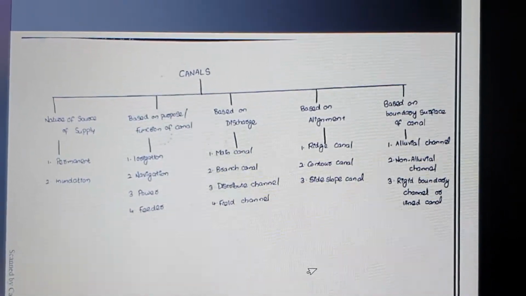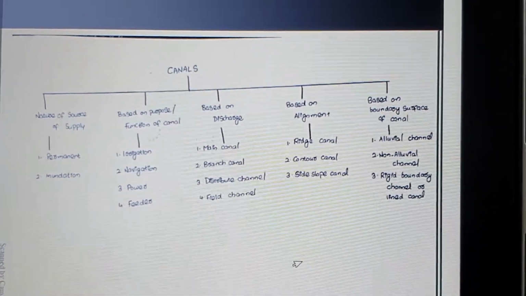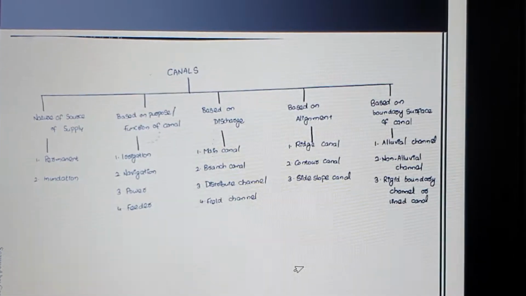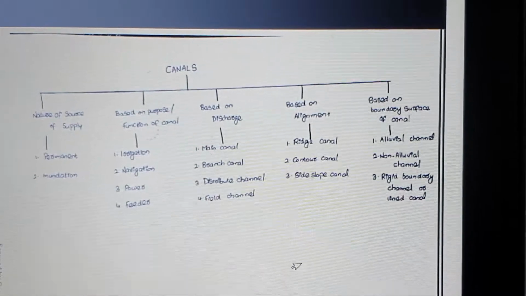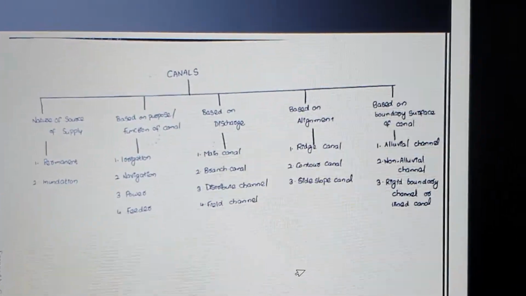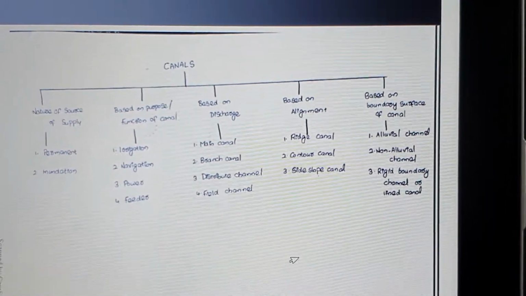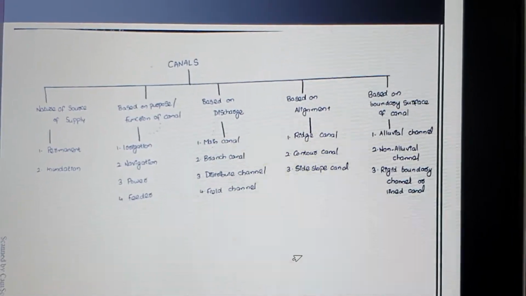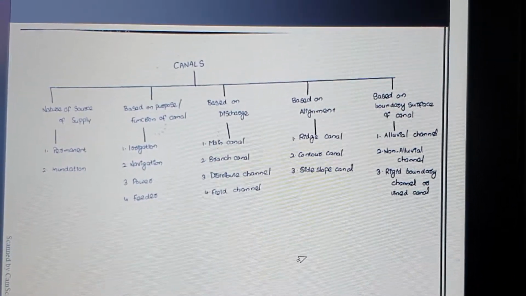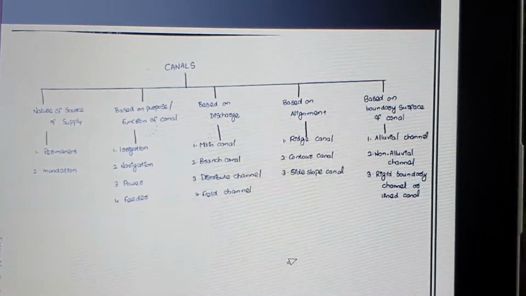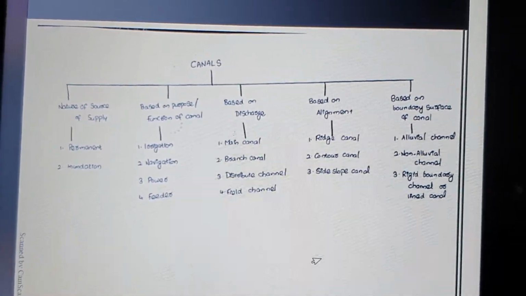Inundation canal is a type of canal which is used only whenever you have an excess amount of water supply. The next category of canal is based on the function of canal. First one is irrigation, which is used for agricultural purposes. Second one is navigation, which is used for the transportation of goods from one place to another. Power canal is used for electricity purposes. And feeder channel allows feeding of water from the main canal to the irrigation channel or nearby fields.